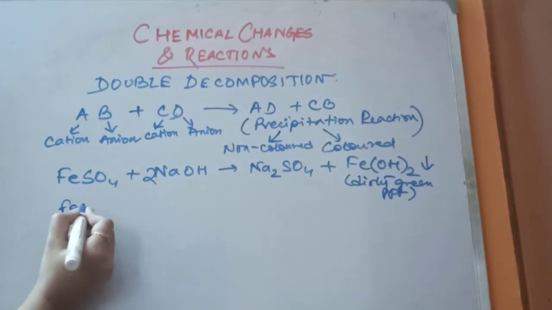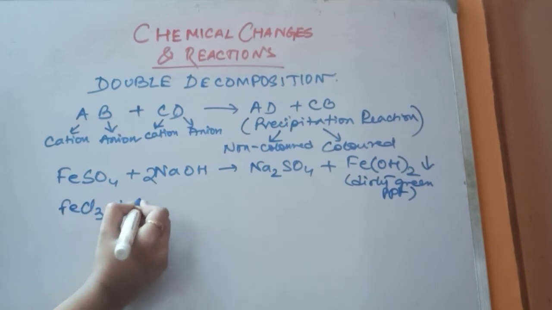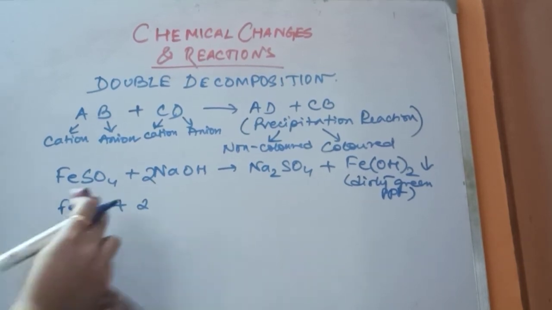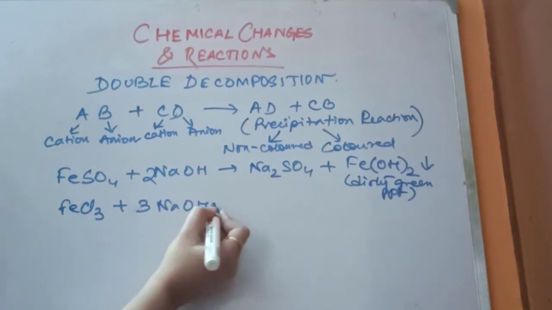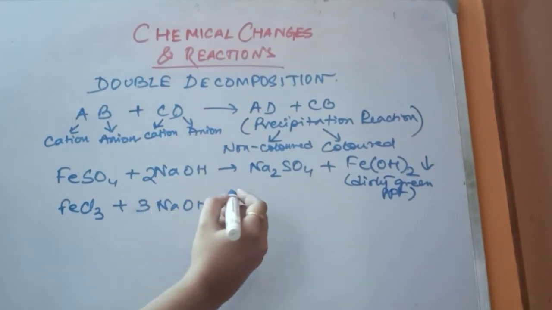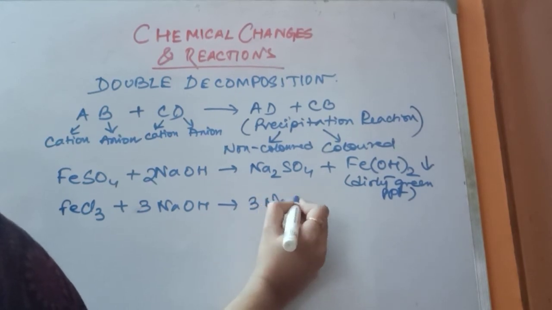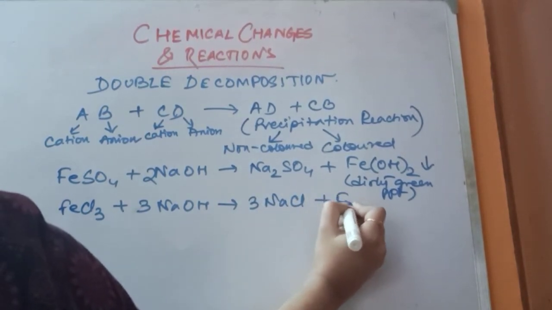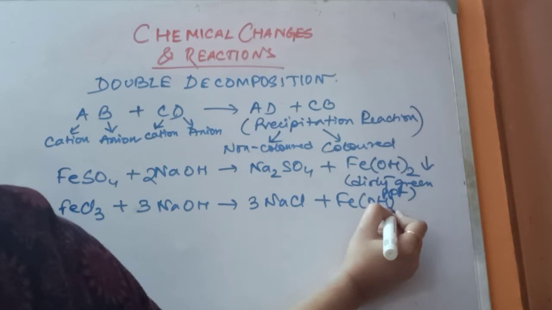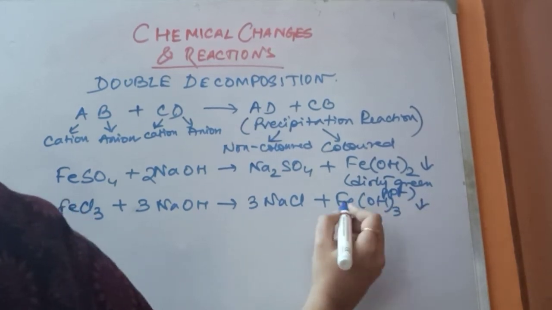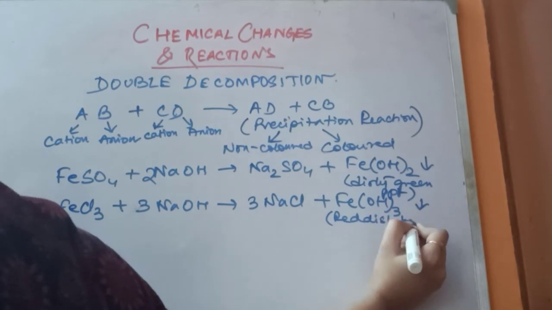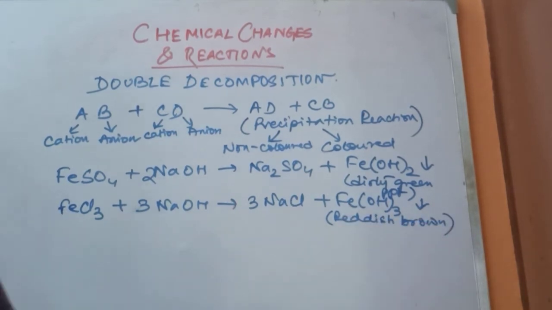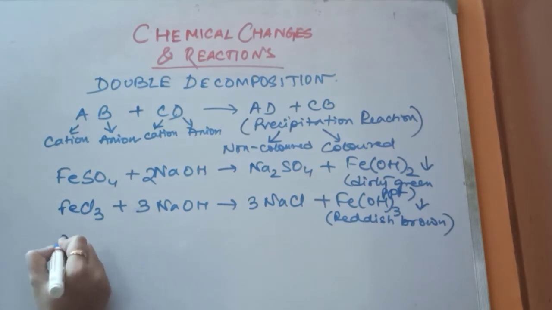Now I will come to ferric chloride. Ferric chloride also reacts with, this will be most probably 3NaOH to give NaCl plus Fe(OH)3. Its color is reddish brown.